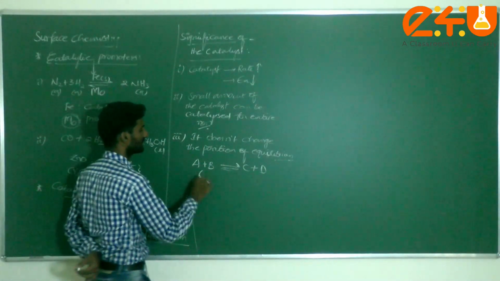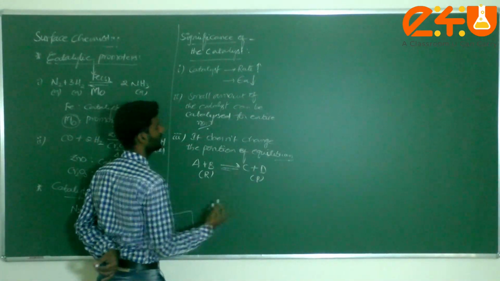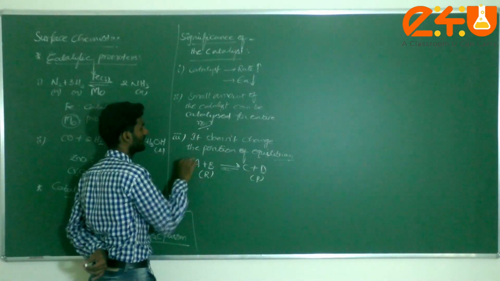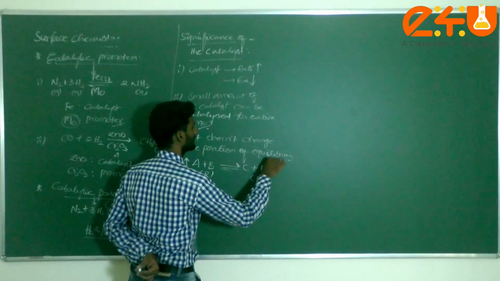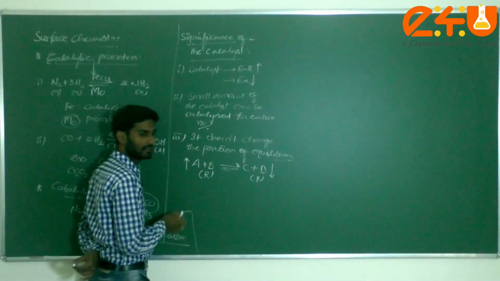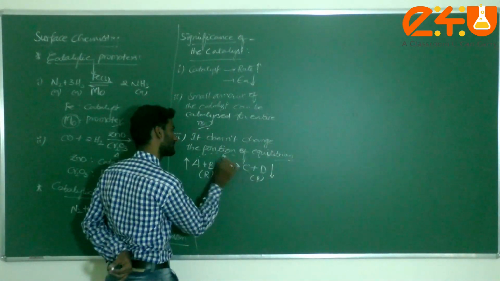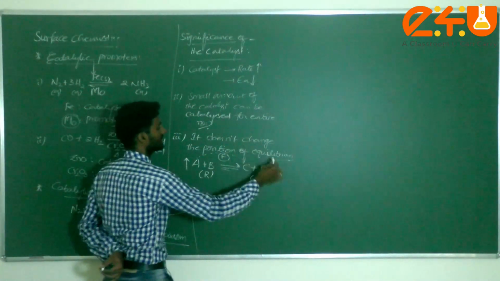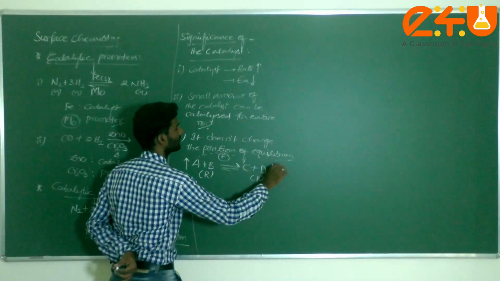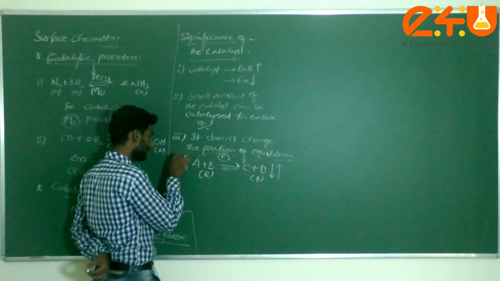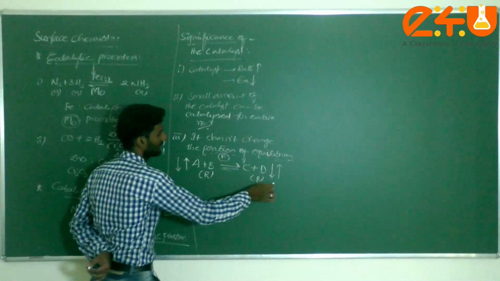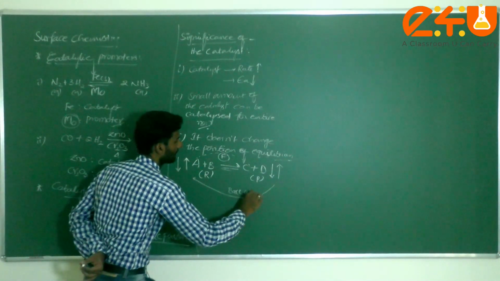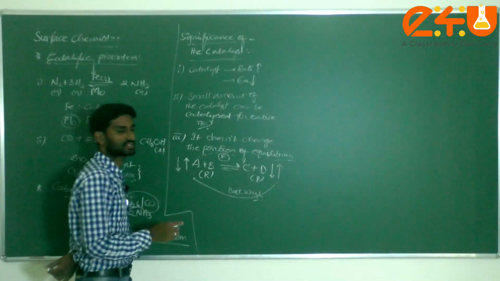Now A plus B you can consider as the reactants and C plus D as the products. At the initial time the concentration of reactants is very high, and at the same time the concentration of the products is nil. In what type of direction, dear students? It is the forward direction. After some time, slowly the concentration of the products increases and the concentration of the reactants decreases. In what type of direction, dear students? Backward direction, at a particular stage.